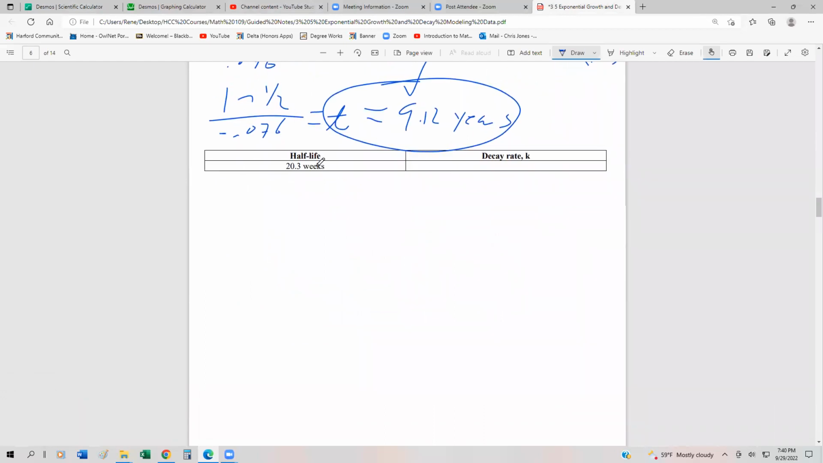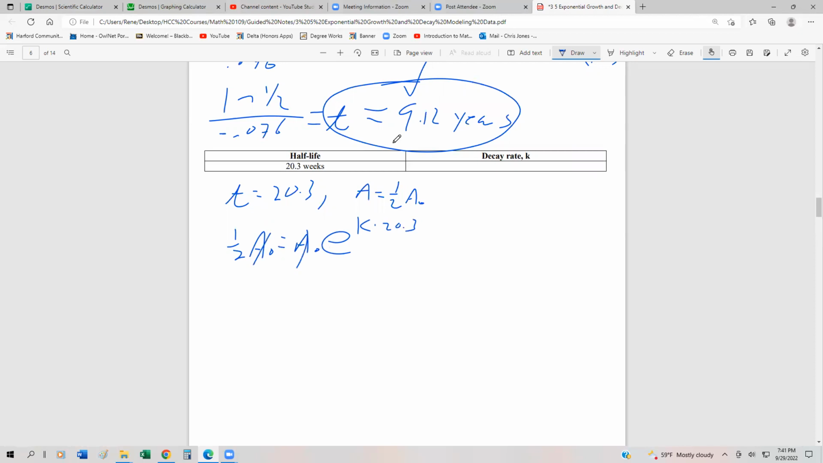If we want to go the other way and find the decay rate, this time we're given that the half-life is 20.3 weeks. So that's going to be our t, so t is 20.3. Let's say our amount A is 1/2 of the initial amount. That means we have 1/2 A sub naught equals A sub naught e to the k times 20.3.